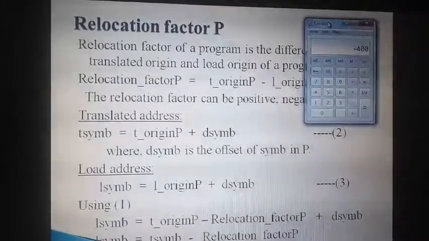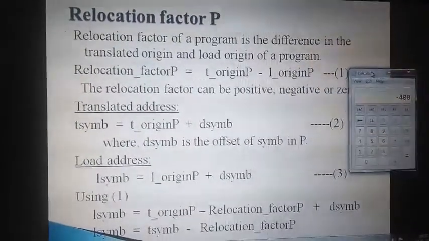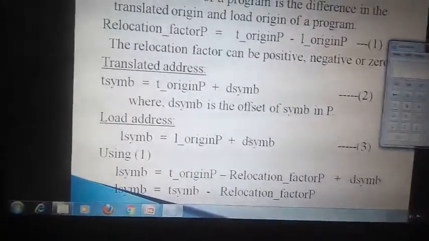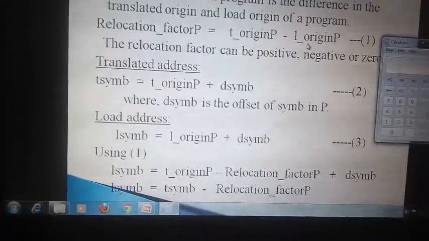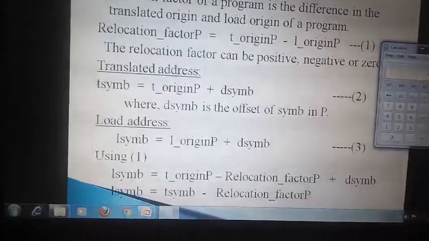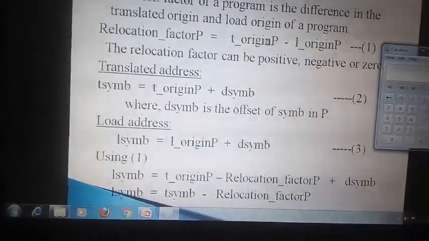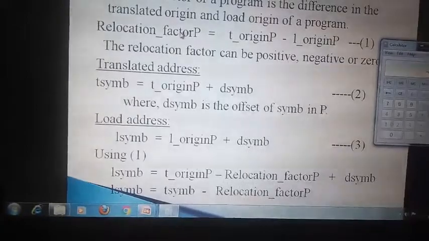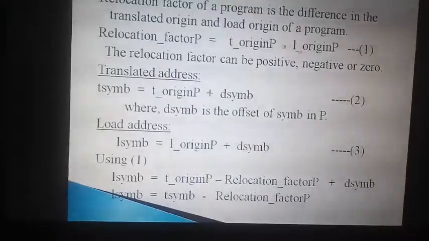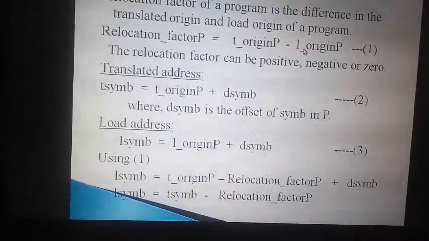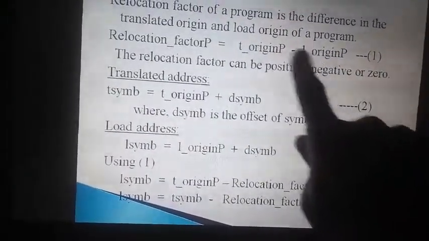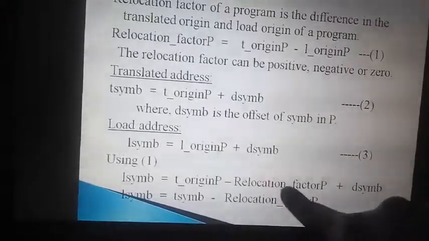This is the first one, relocation factor 1. We are using 2 and 3. So using 1 here, in the place of L origin, I can write it as, take the left hand side and take the right hand side. L origin is nothing but T origin minus the relocation factor. Take this and this over here. L origin means T origin minus relocation factor. That's what I have written over here.